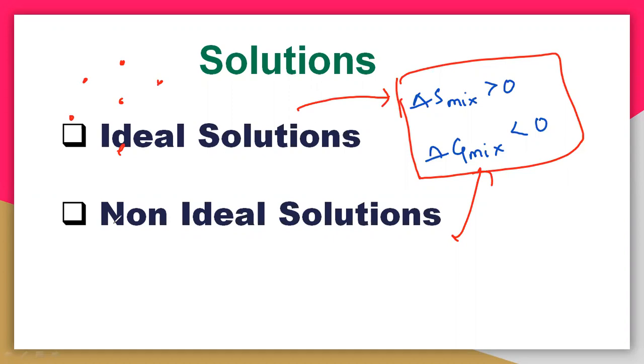So when you are adding A and B, you are getting a solution. The solution may be ideal or non-ideal. Both are having the entropy maximum. So always the entropy is moving towards the maximum. Always it is greater than 0. Remember that. So delta S mix is greater than 0.